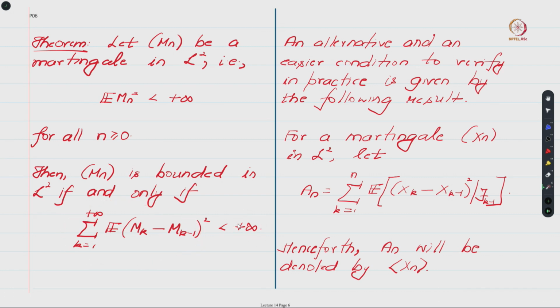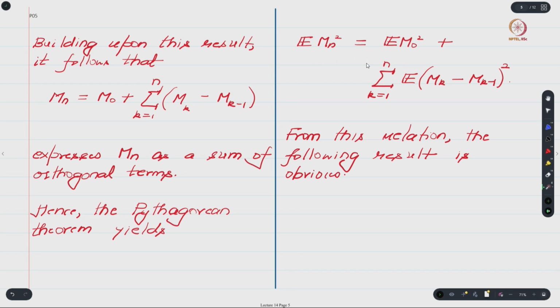So this is very easy to see, right, because of this relation, right, as you increase n over here this expression keeps growing.